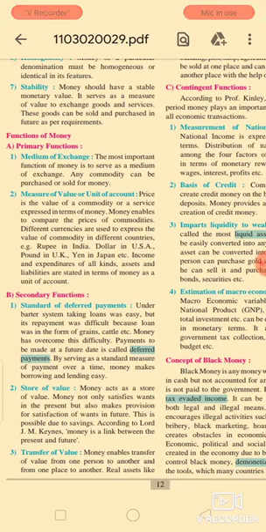I hope you better understood the primary and secondary functions, and the contingent functions of money. Thank you.